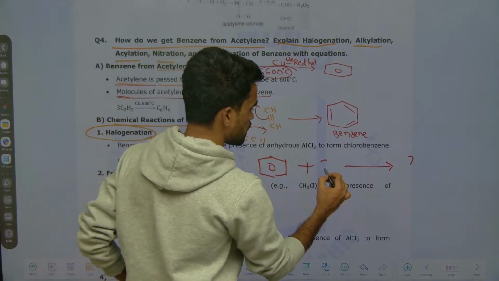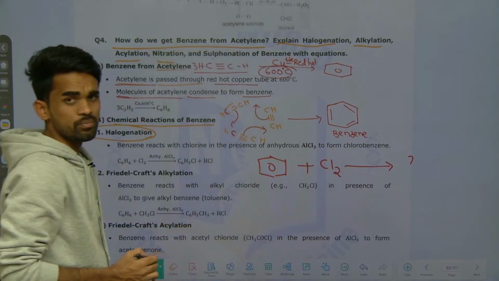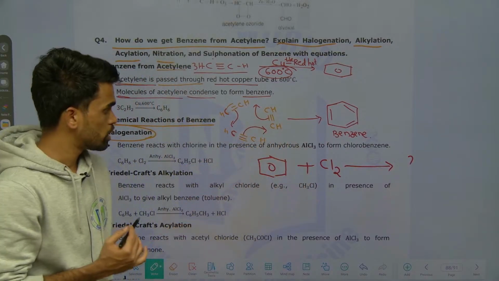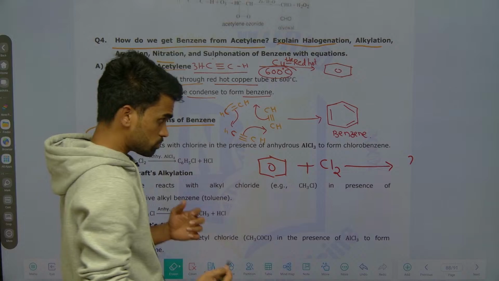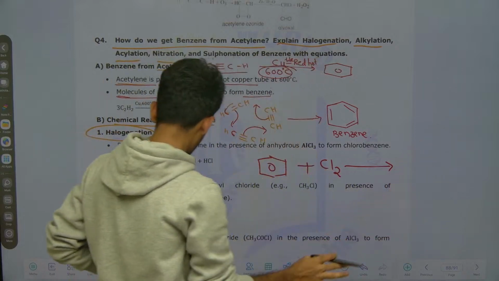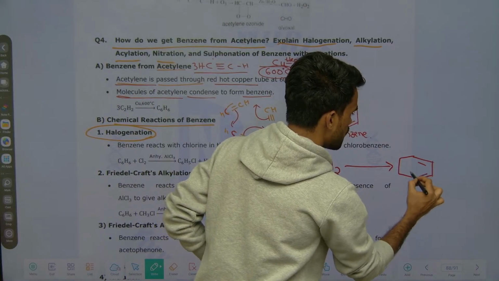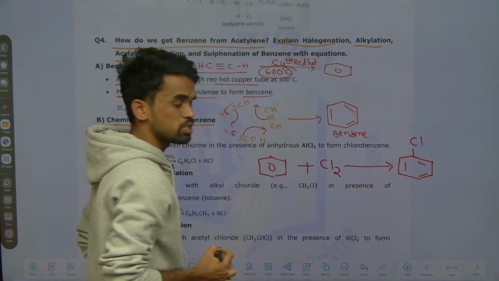It means you should take Cl2. This is our halogen here, okay. So what can we call this? Chlorination of benzene. Chlorination of benzene provides chlorobenzene. So it will be like this, chlorobenzene is produced.